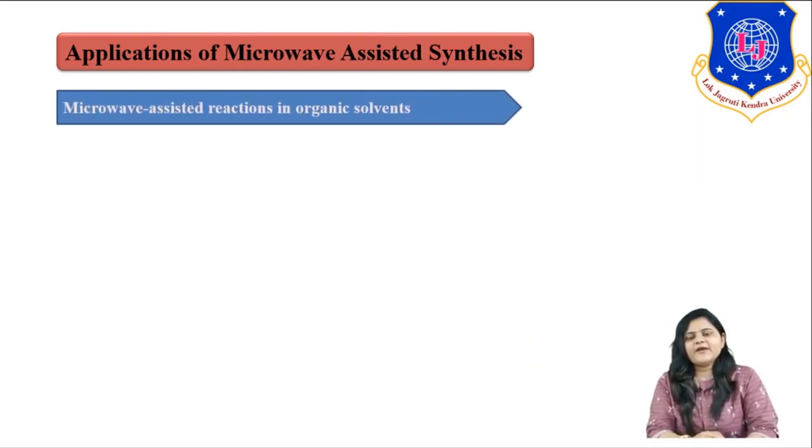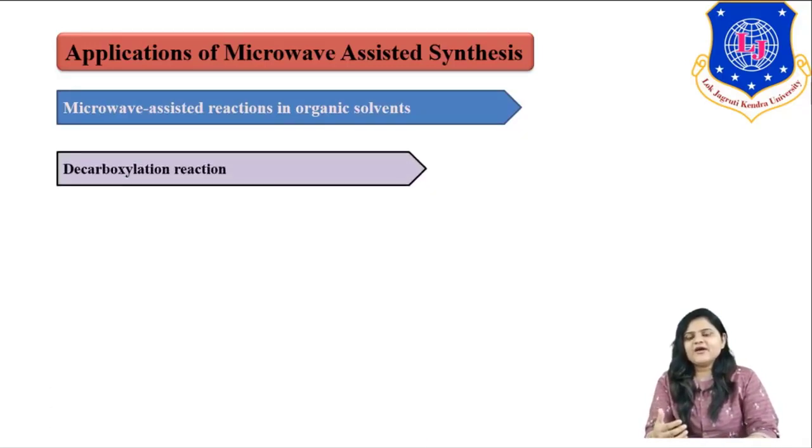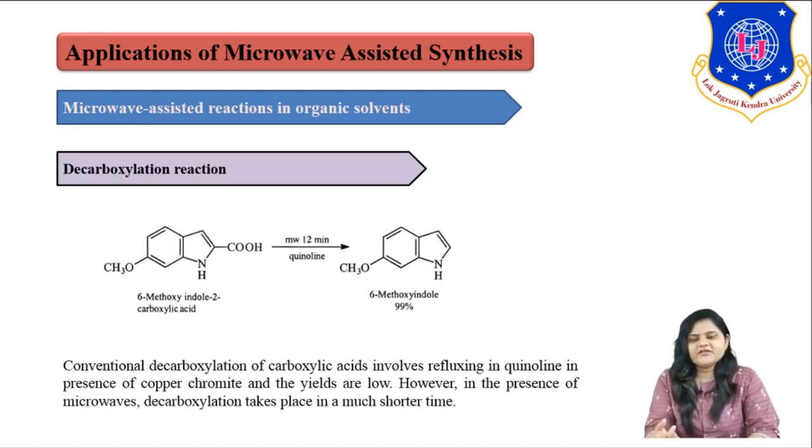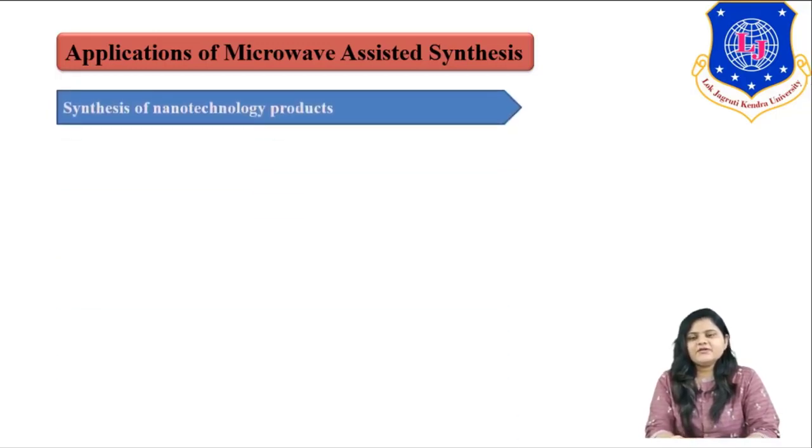Another application of microwave assisted synthesis is microwave assisted reaction in organic solvent. Earlier was the microwave assisted reaction in water, right. Now it's microwave assisted reaction in organic solvent. So an example is the decarboxylation reaction. Conventional decarboxylation of carboxylic acid required refluxing in quinoline in the presence of copper chromate, and the yield is very low. Whereas in a microwave, decarboxylation will take place in a much shorter time.